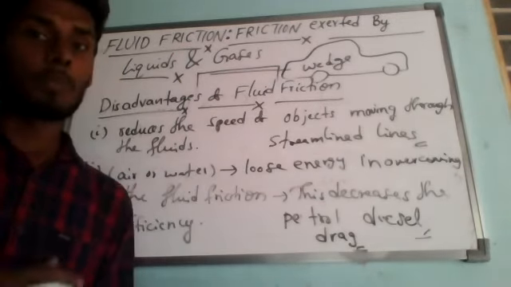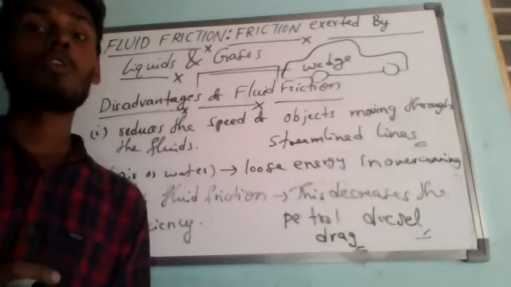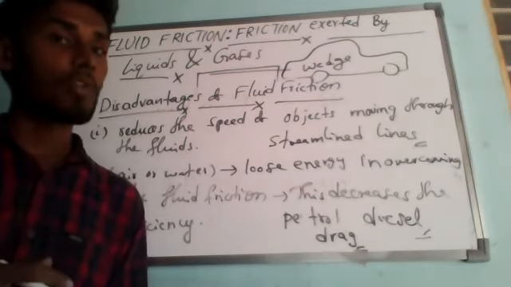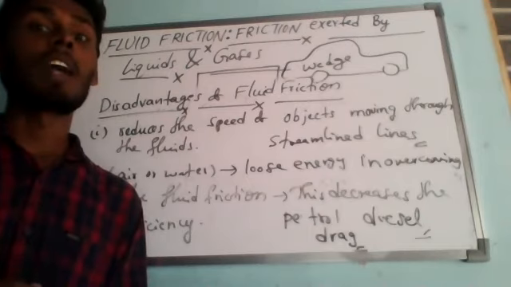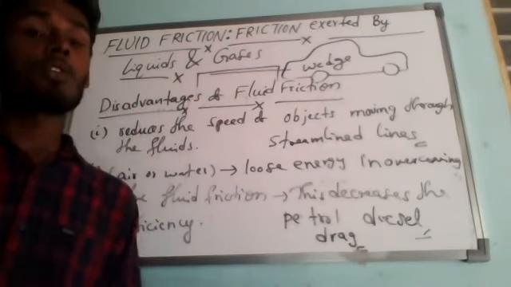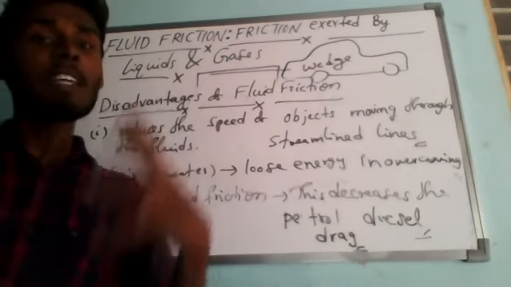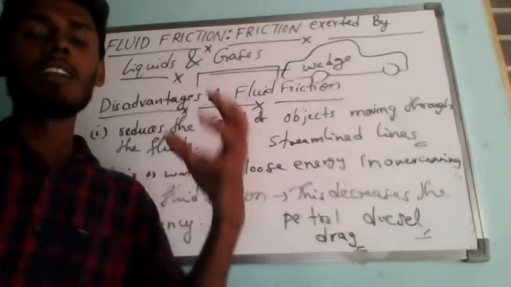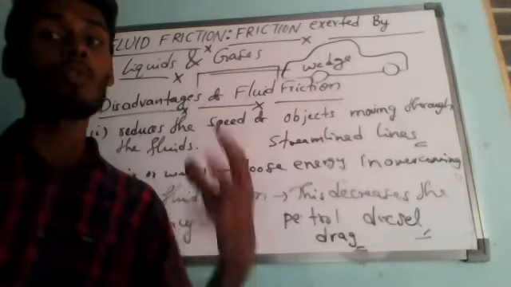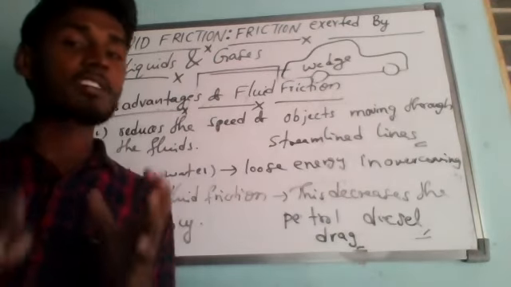A body shape which offers very little resistance to the flow of air or water around it is called a streamlined shape.